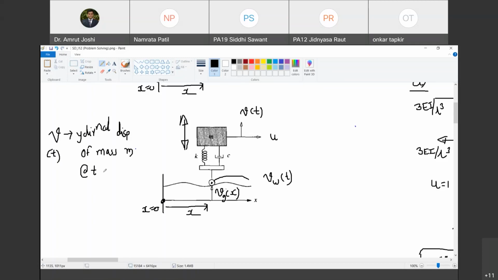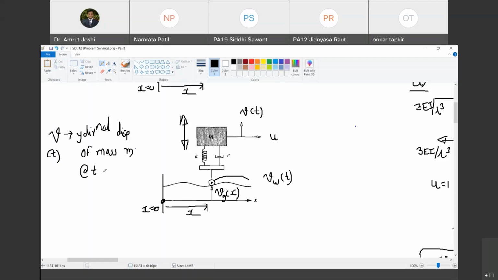So therefore spring और damper element में अगर कुछ forces generate होने हैं, तो आपको किसकी जरूरत है? You are not interested in absolute velocity of mass and absolute displacement of mass in y direction. You are interested in relative velocity of mass and relative displacement of mass in y direction with reference to wheel. Am I very clear? यही पॉइंट मैंने आपको earthquake के लिए भी प्रूव करके दिखाया.